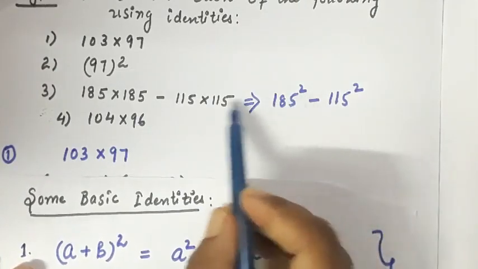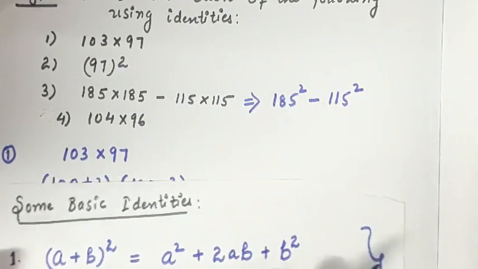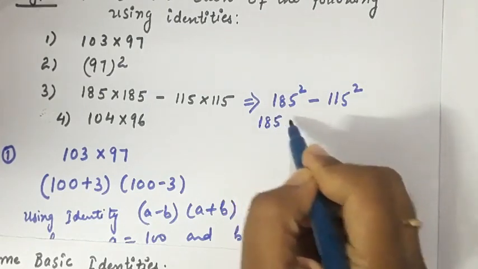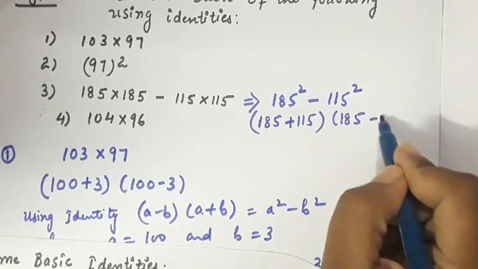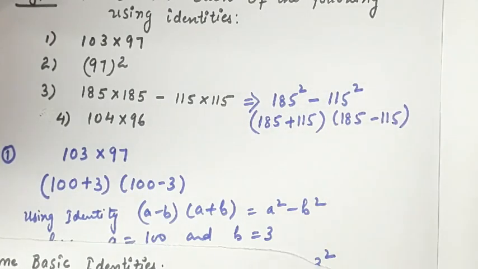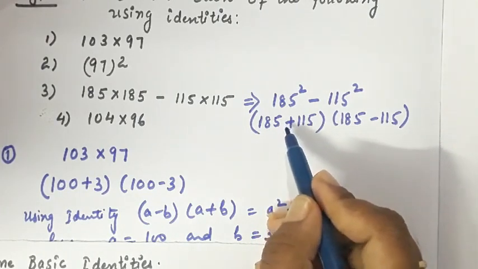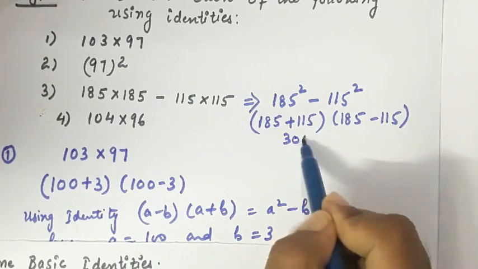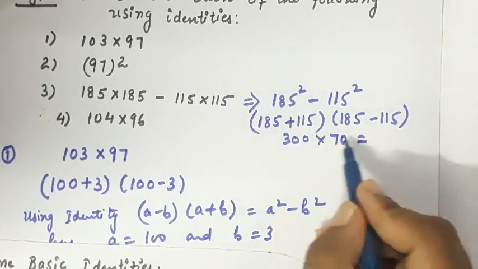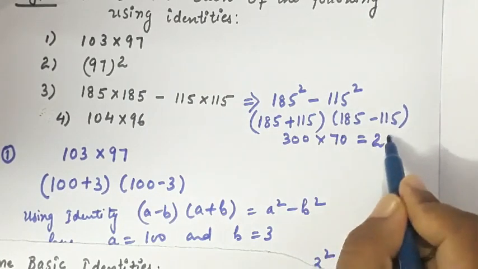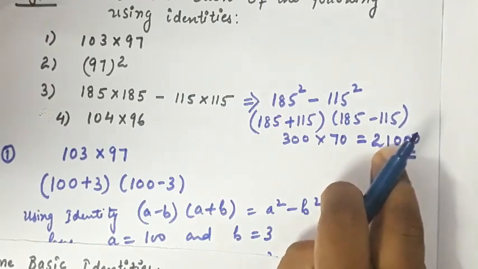So this can be expressed as 105 square minus 115 square. So I can write it like 105 plus 115, and 105 minus 115. By adding, I get 220, and by subtracting I get 10. So the product is very easy for me, because 3 7s are 21 and 21,000 is my answer. It's quite easy for me to solve.